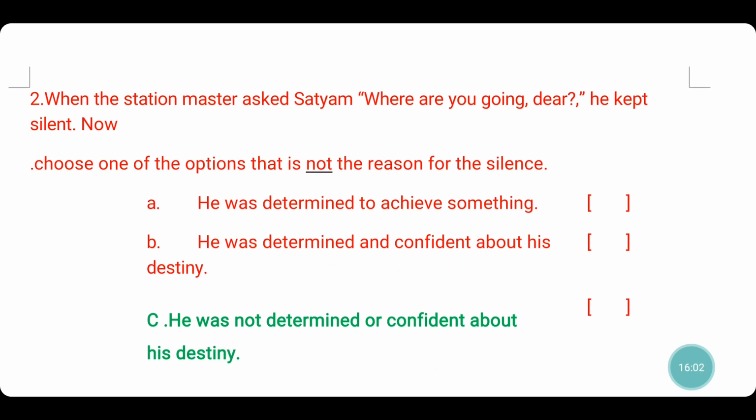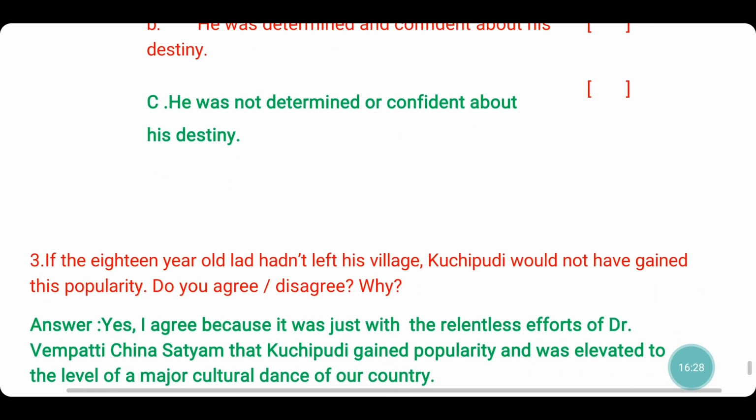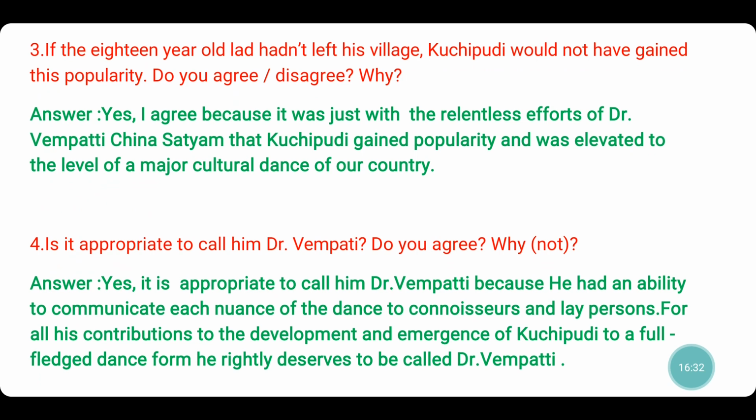When the station master asked Satyam, "Where are you going, dear?" he kept silent. Now, choose one of the options that is not the reason for his silence. He was determined to achieve something. He was determined and confident about his destiny. He was not determined or confident about his destiny. Yeah, this is the answer. This is not the reason, right? He was very much determined and confident about his destiny.